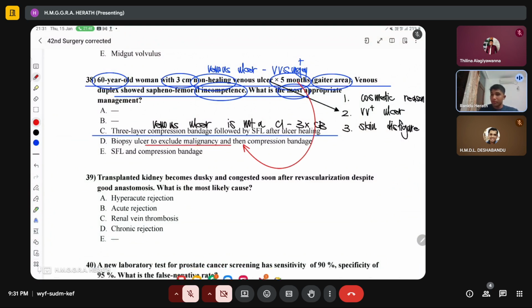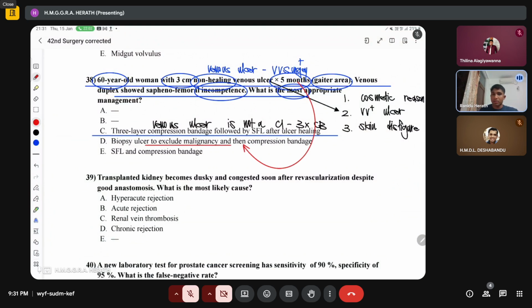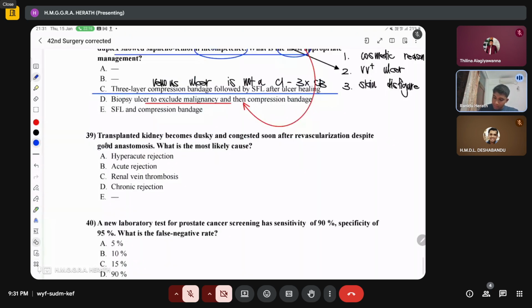So the treatment here is saphenofemoral ligation, and then if there are other perforating incompetence, you need to tie off the perforators. You have to do stab avulsion, or you can tie off the perforators, or do radiofrequency ablation, microwave ablation, or even injection of a sclerosing agent. And then ultimately you have to apply 3-layer compression bandages to heal the ulcer and the bulging varicose veins. Okay, and then 39: a transplanted kidney becomes dusky and congested soon after revascularization, despite good anastomosis. What is the most likely cause, they're asking?